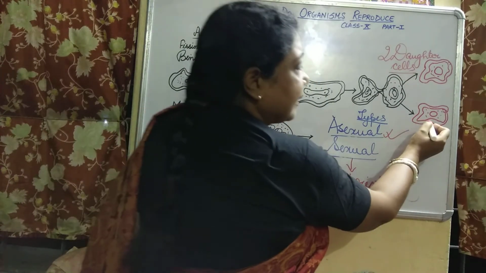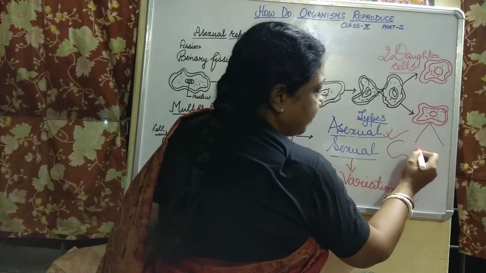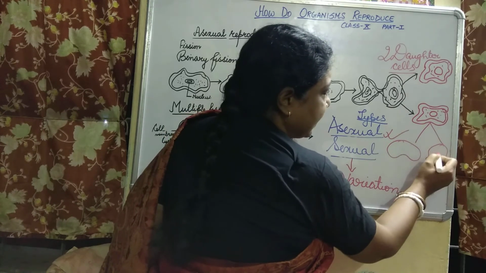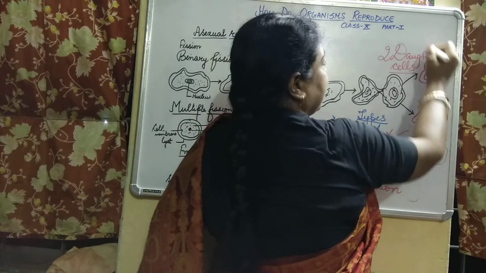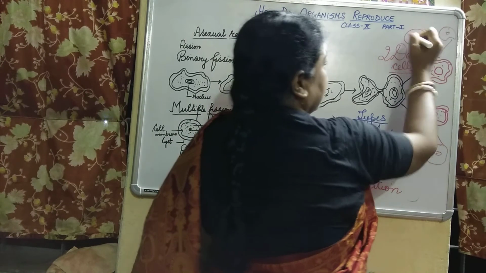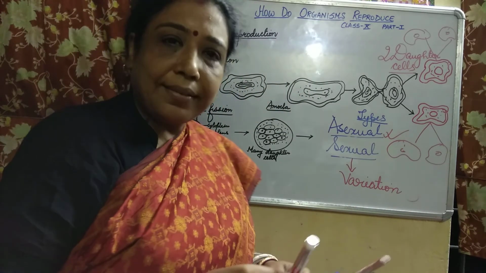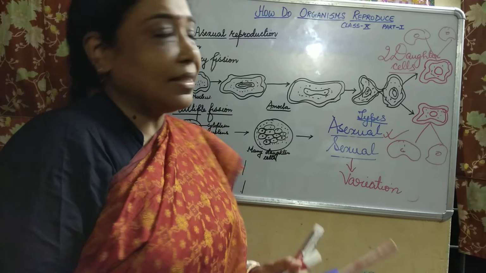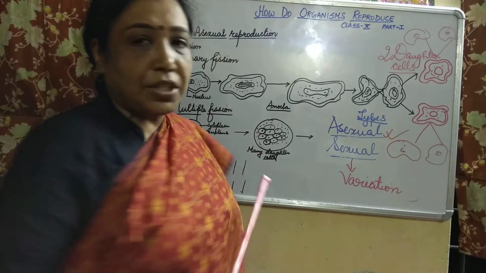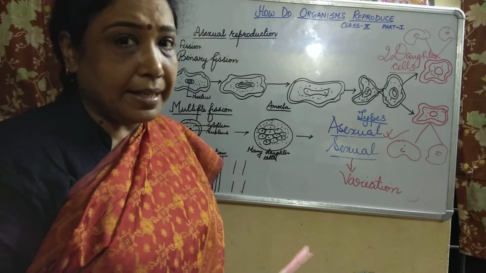Now again, if you consider this one, you will see formation of two from this, and again formation of two from this. Okay, so in this way the number keeps on increasing. This is binary fission, children. Formation of two. You see the splitting now.